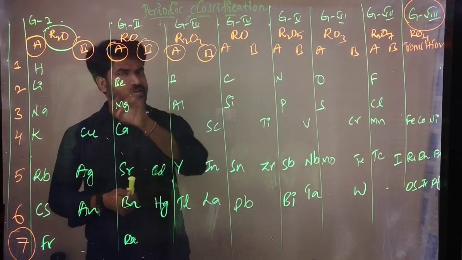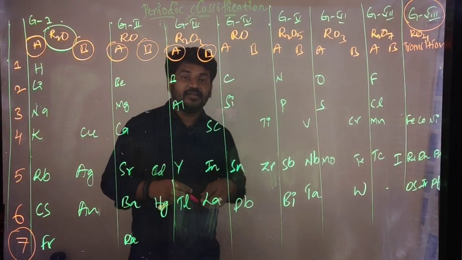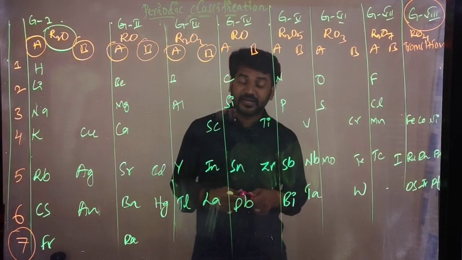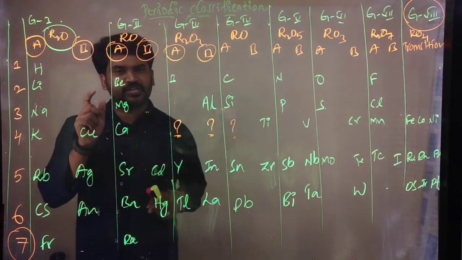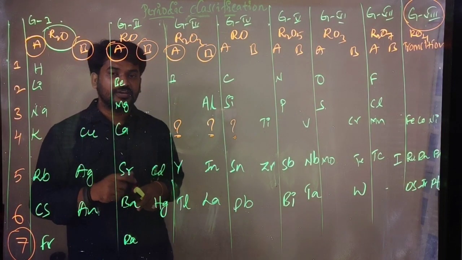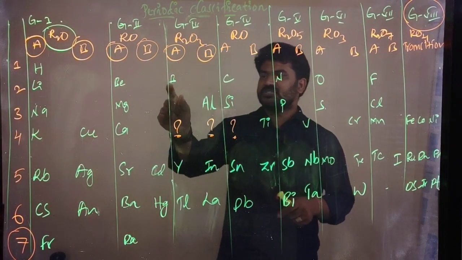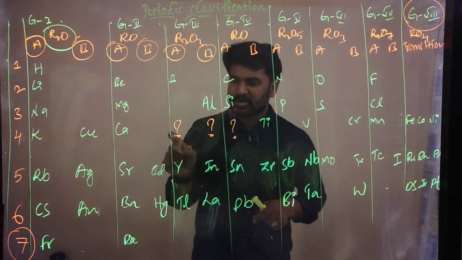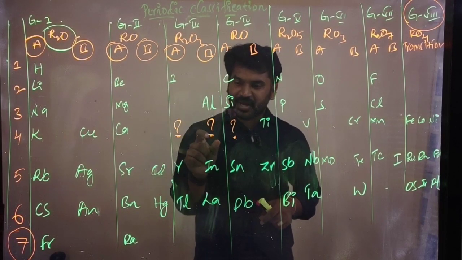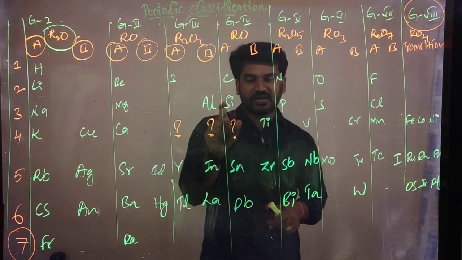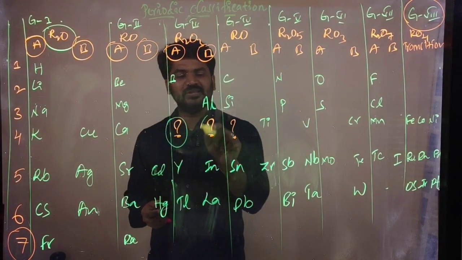Groups are classified again into subgroup A and subgroup B, right? And Mendeleev predicted the elements which were unknown at the time of Mendeleev. If you see the third group, you can see boron here. Below the boron there is no element, a question mark is there, and below the aluminum again a question mark is there, and below the silicon again a question mark is there, right? So these three elements were predicted by Mendeleev.